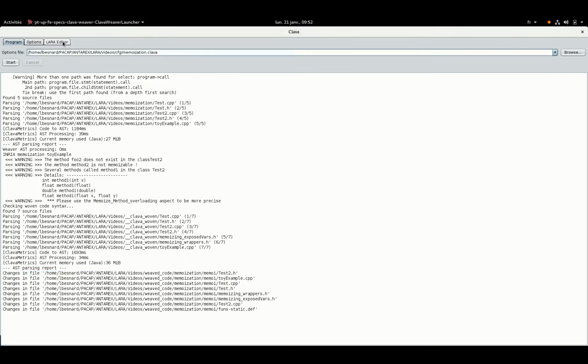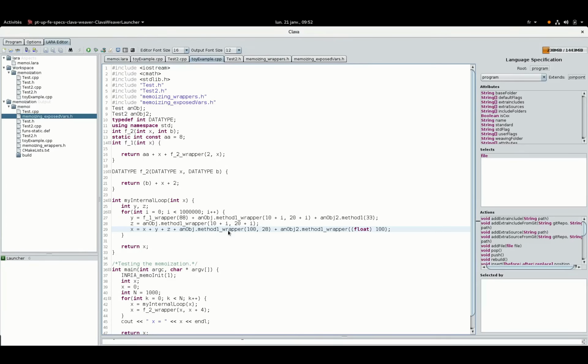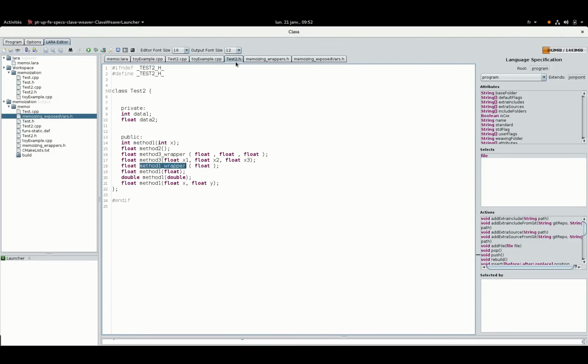here, in which the references to the memoized function or method are replaced by the associated wrappers, which induce the declaration of a new method for memoized methods.